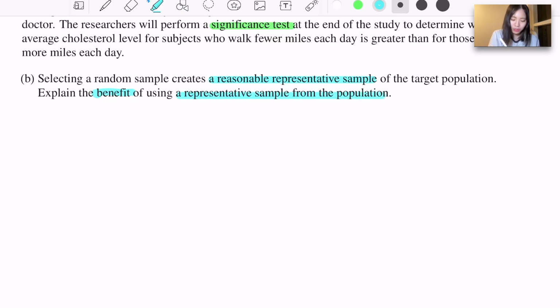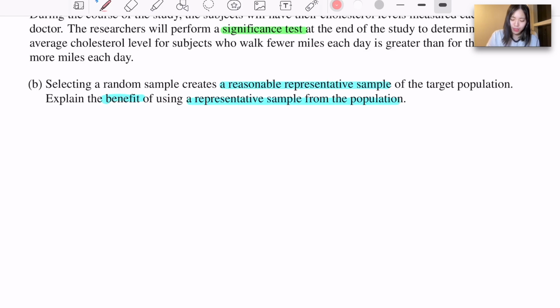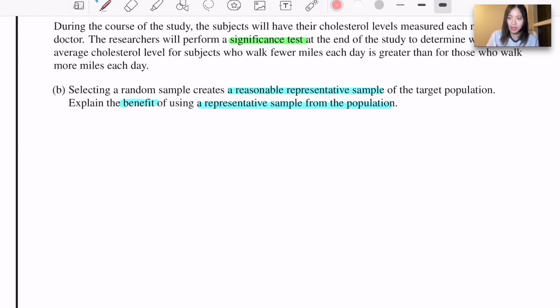Well, this is also kind of a literal answer, because when you get a representative sample from the population, you have legitimacy to expand the conclusions that you can draw from that sample to the whole population.